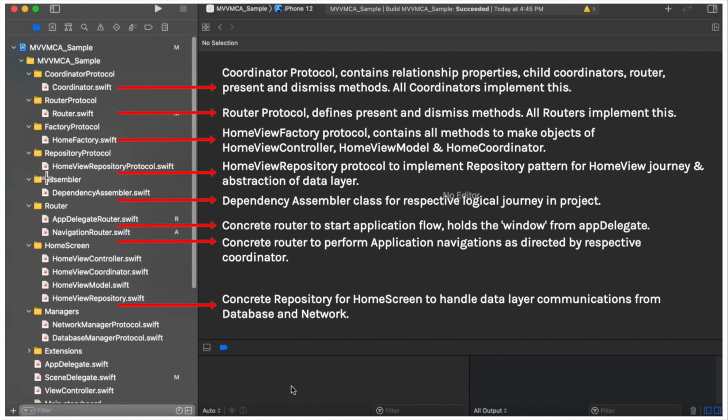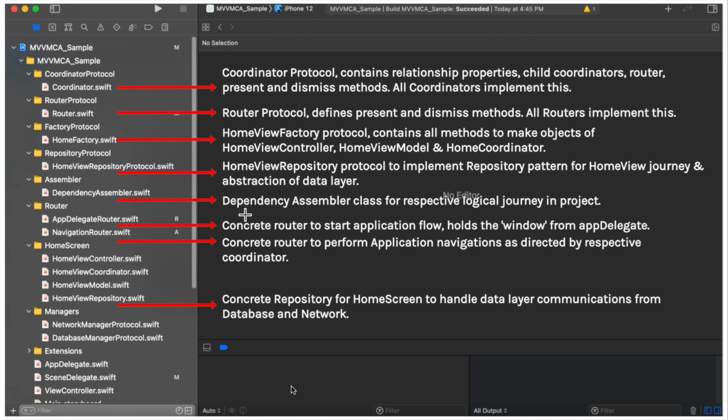Next file is the home view repository protocol. Home view repository protocol is the blueprint to implement the repository pattern in your application that we have already discussed. So whenever you create the concrete repository class with the implementation of this home view repository protocol, then you will be having all the required methods that will be coming out from the home view repository protocol. Next class is DependencyAssembler.swift.